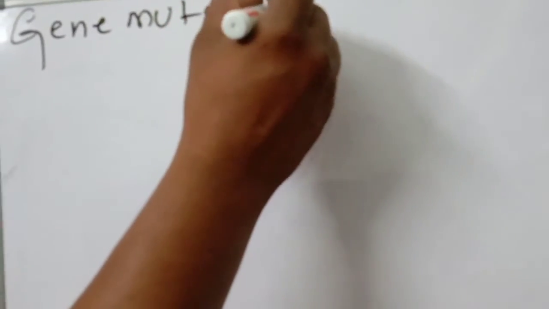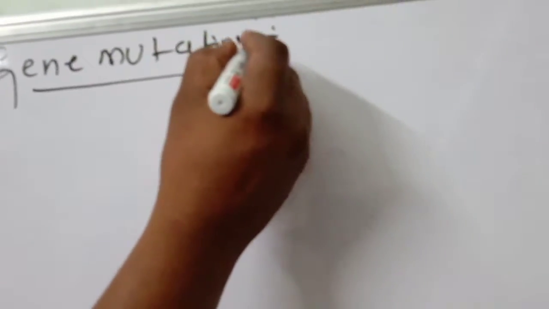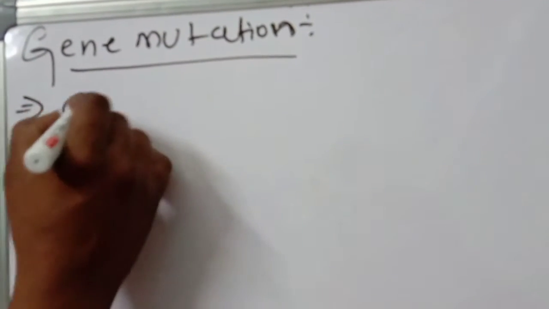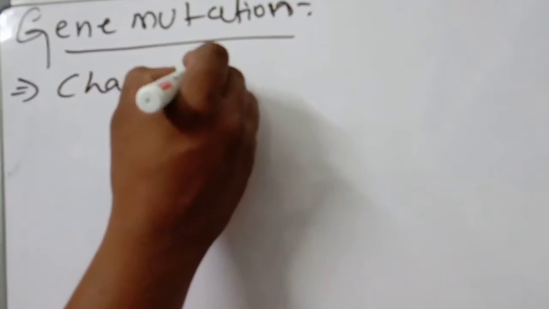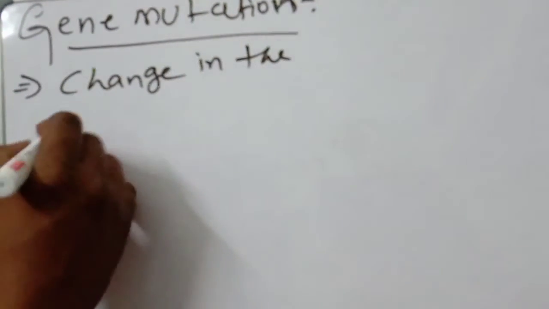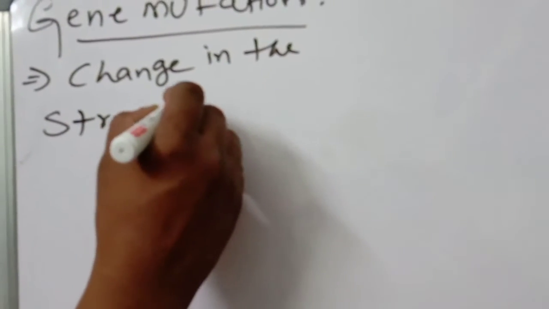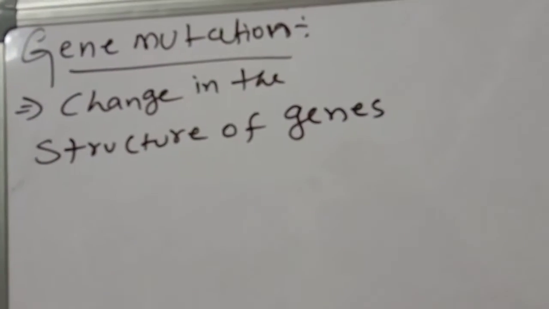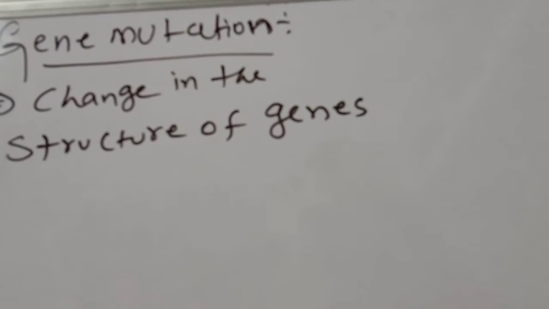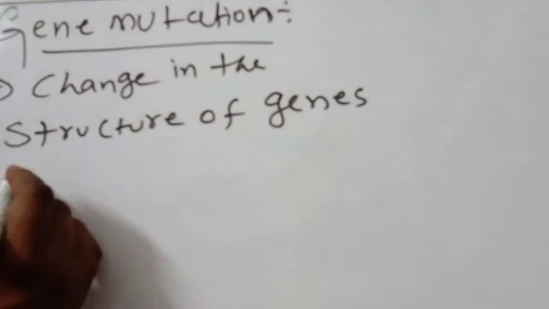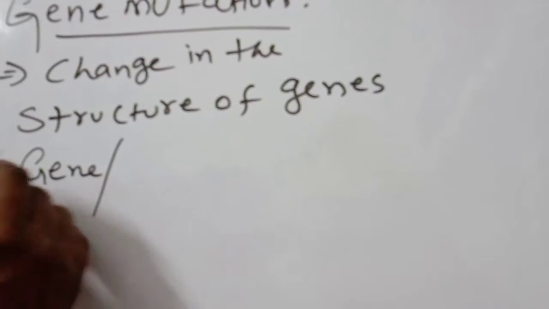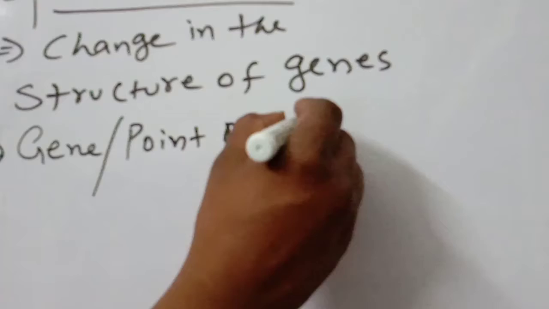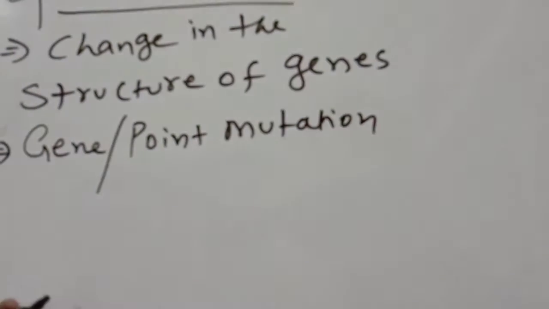What is gene mutation? It is a change in the structure of genes. Change in the structure of genes is called gene mutation. It is also called gene or point mutation, because only one particular gene is changed.